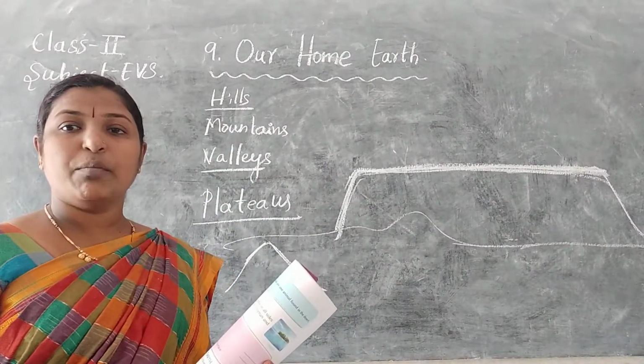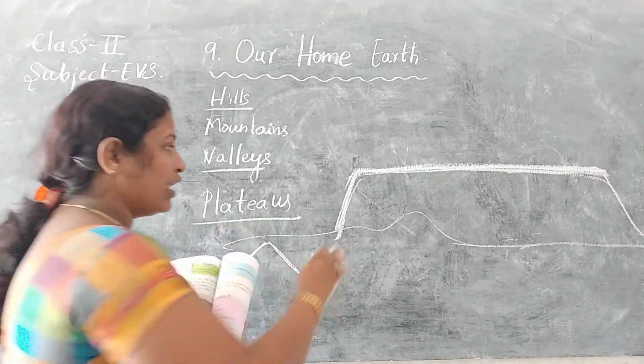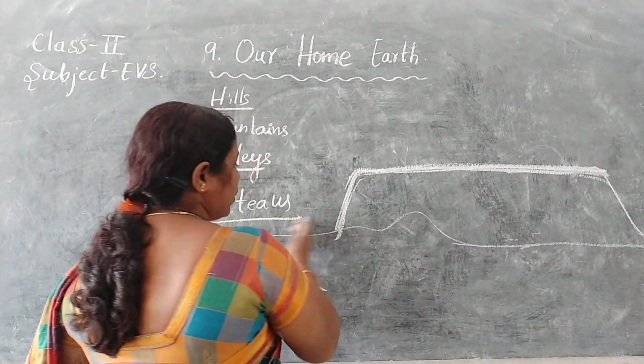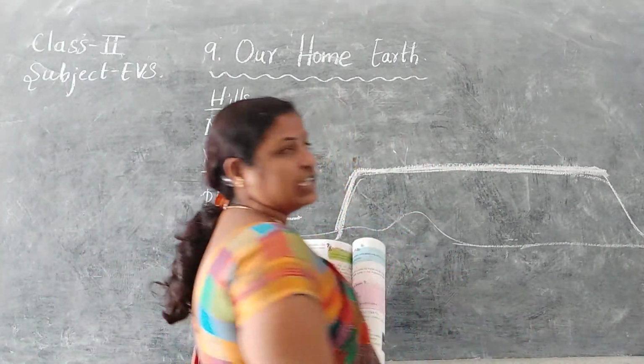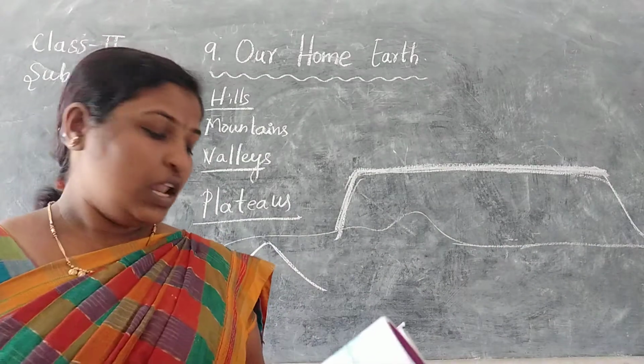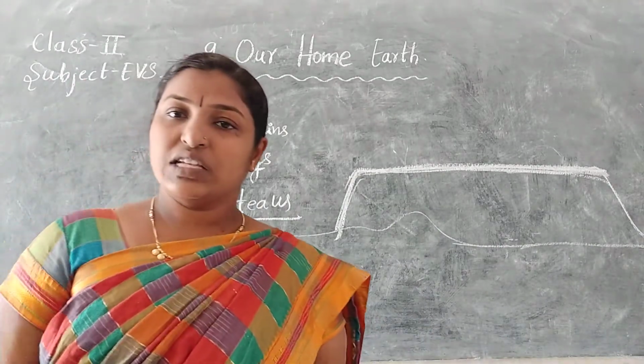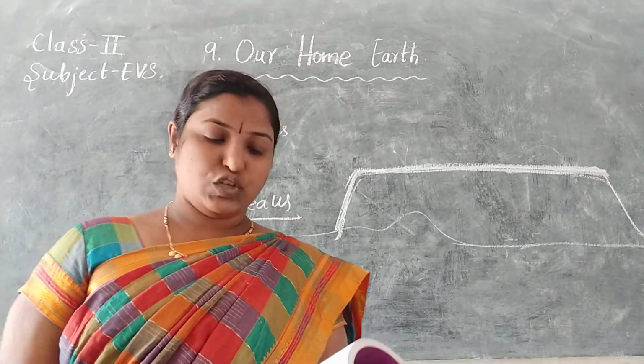These are also high areas compared to the surroundings, but the top will be like a table, a flat area. This landform is known as plateaus.